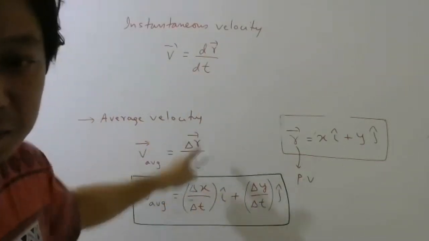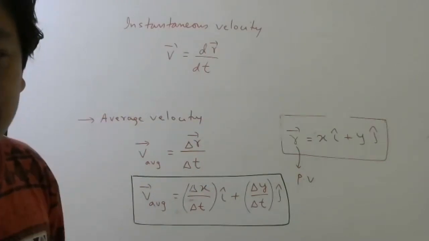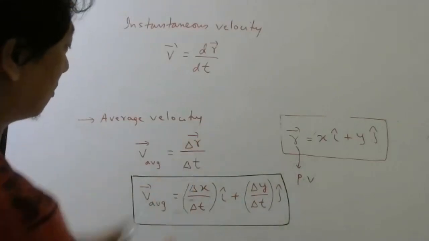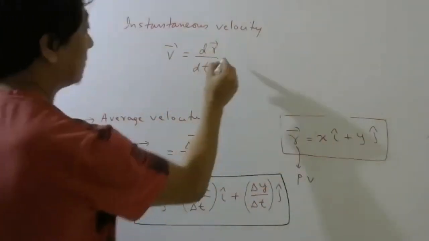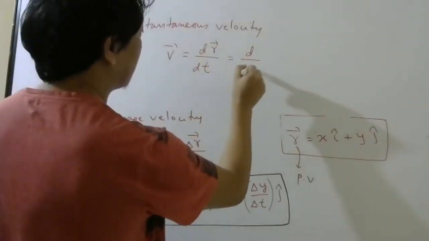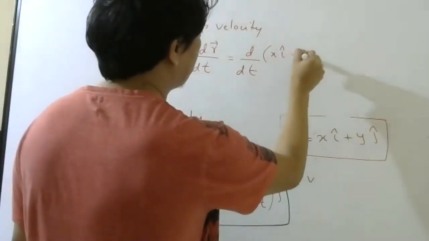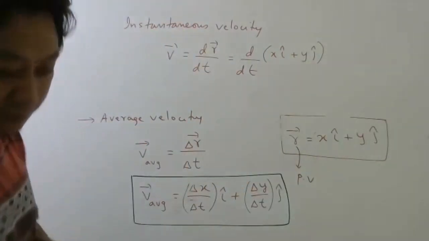Take the limit of this, delta t tends to 0. Just take limit of delta t tends to 0 for this ratio, it will become d. Now put this r here. This is position vector. So I can write x i cap plus y j cap. I'm just putting this r bar here.